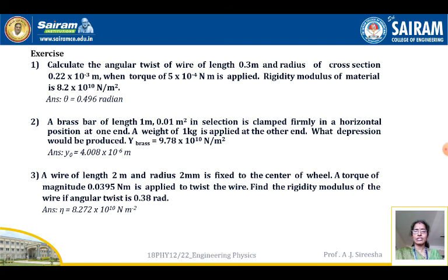Next, here I have given a few exercise problems. Calculate the angular twist of a wire of length 0.3 meters and radius of cross section 0.22 × 10^-3 meters, when a torque of 5 × 10^-4 Newton meter is applied. The rigidity modulus of the material is 8.2 × 10^10 Newton per meter square. That means length is given, radius is given, torque is given, rigidity modulus is given. You need to calculate theta.